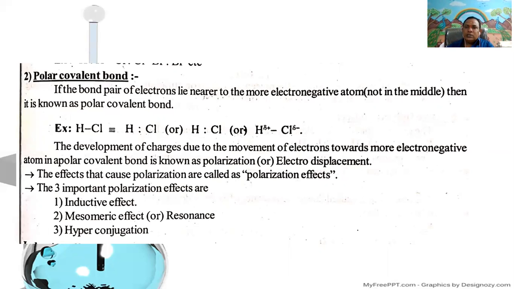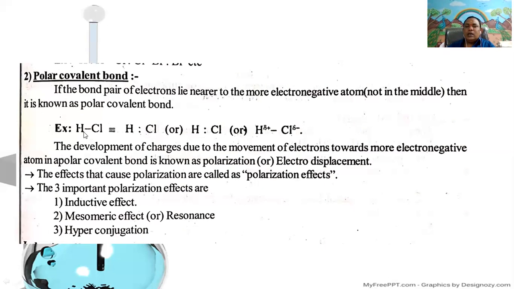Heteroatomic molecules means the mutual sharing of an electron pair by two different atoms, resulting in the formation of heteroatomic molecules. Examples: hydrochloric acid, HCl, water, ammonia. If the bond pair electrons lie nearer to the more electronegative atom, not in the middle, then it is known as a polar covalent bond.